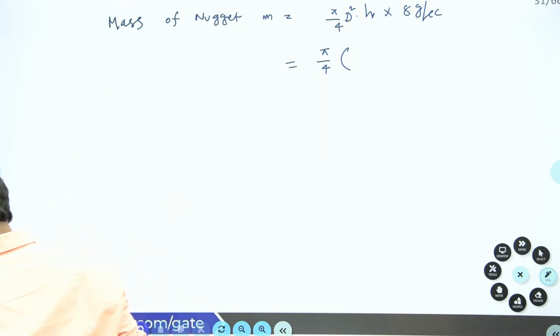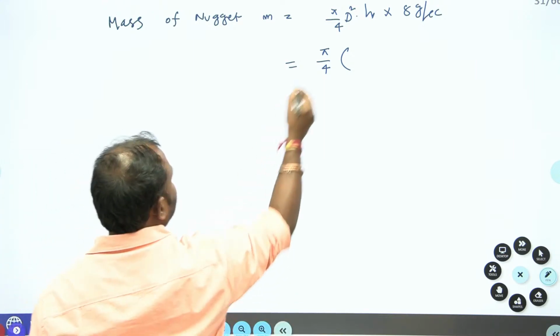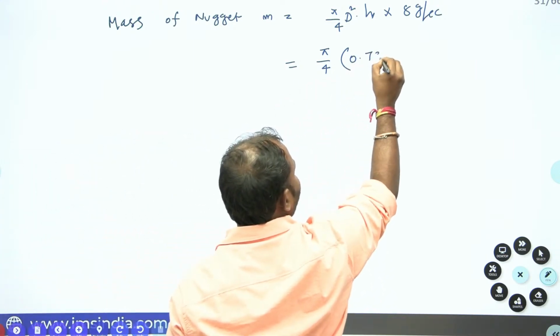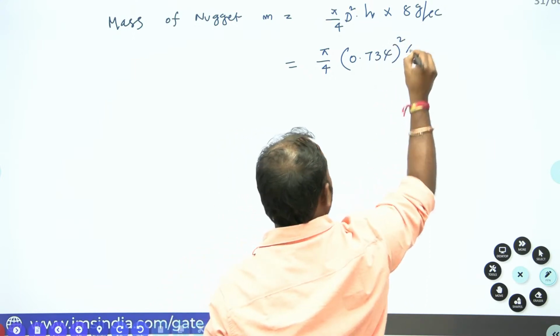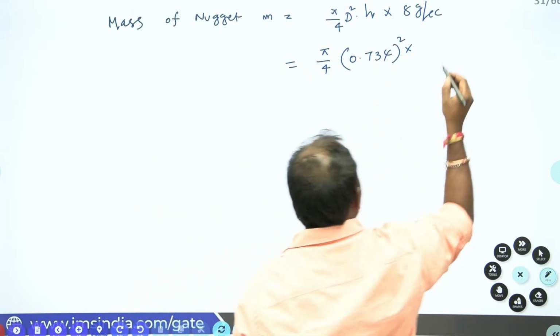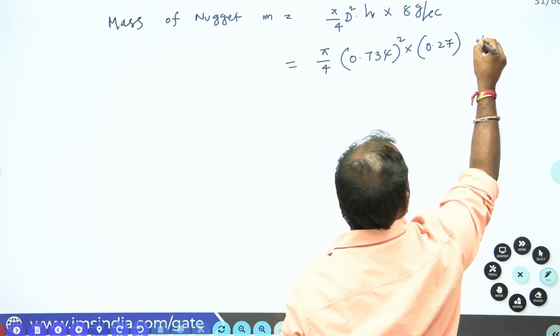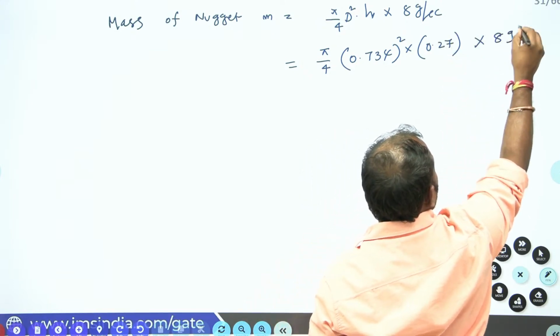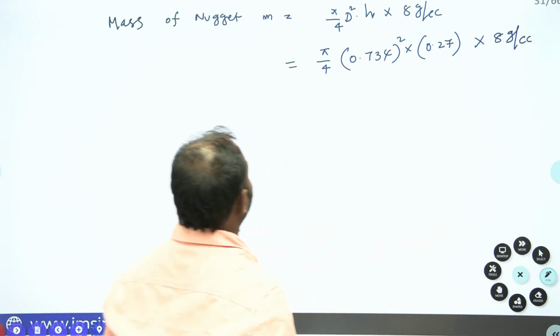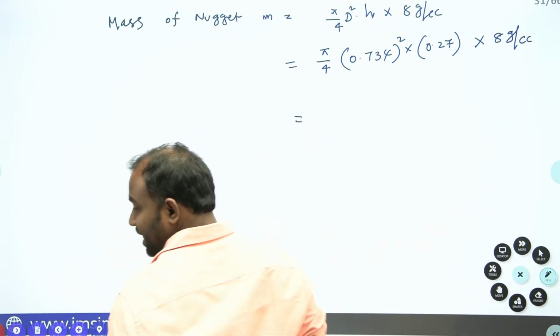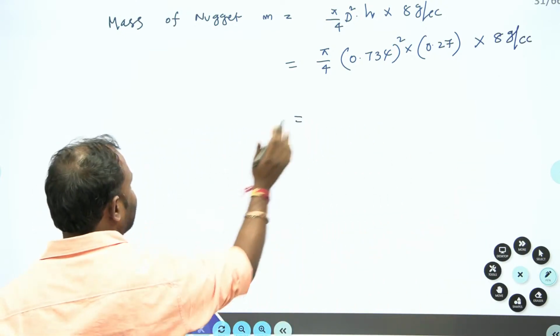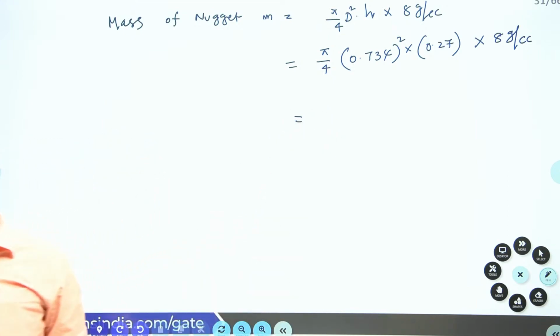D is 0.734 whole square into H is 0.27 into 8 gram per cc. Clear, everybody, guys? Okay. Now here I am going to get the mass of the nugget. Now total heat required.